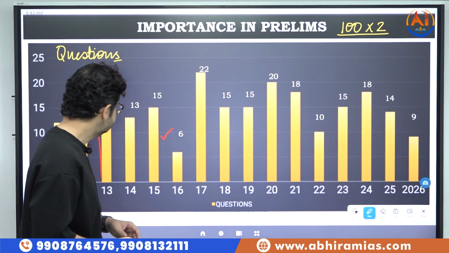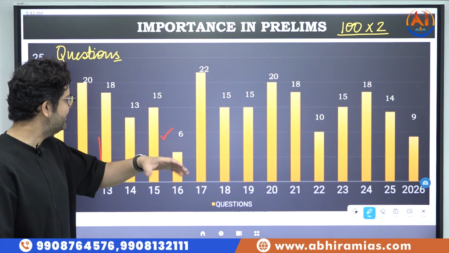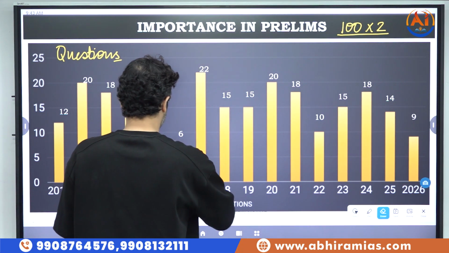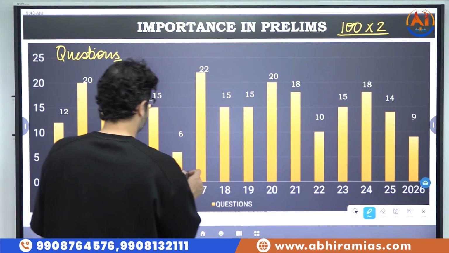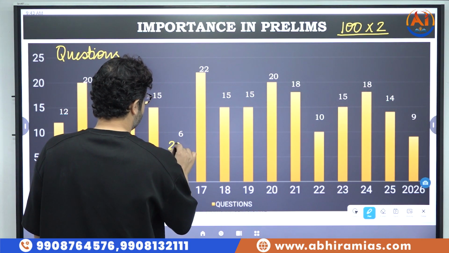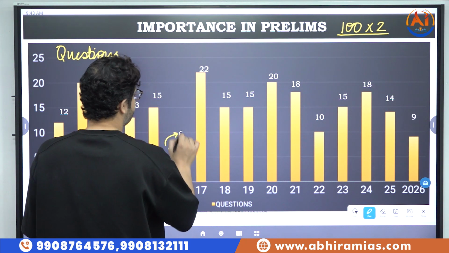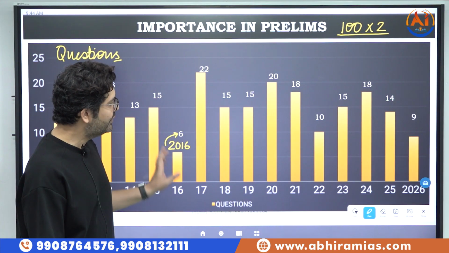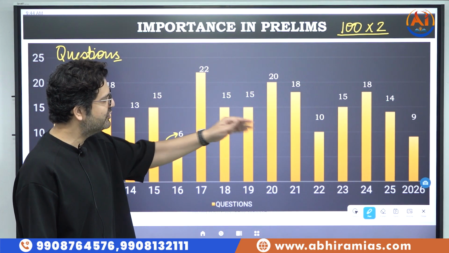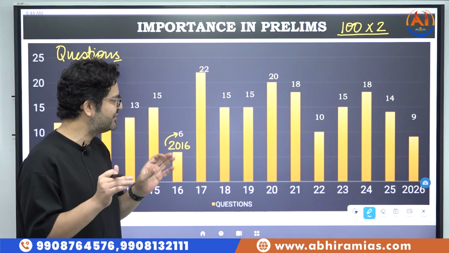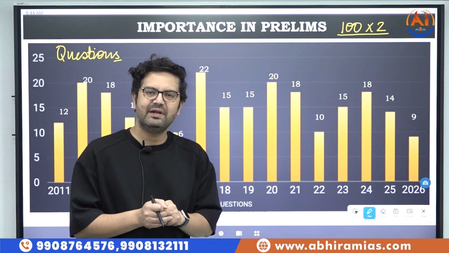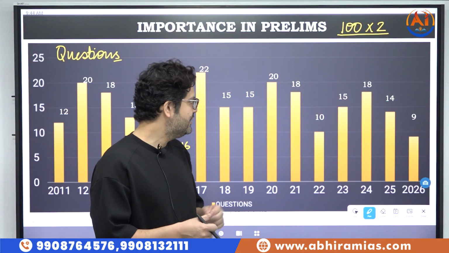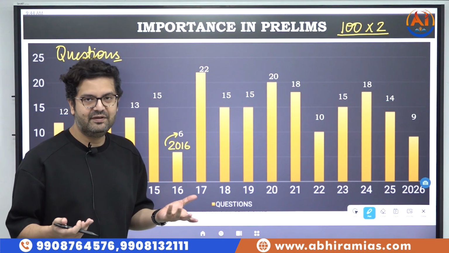Over the course of so many years, there have been some off years also. One off year was 2016, when we had only 6 questions from polity. But then in 2017, back to 22 questions. So you can see the spread of questions. There are always more than 15 questions. Roughly on average, expect 15 to 20 questions from Indian polity and constitution. Of course, this year we had slightly fewer questions, 9, which means next year we can possibly expect more.